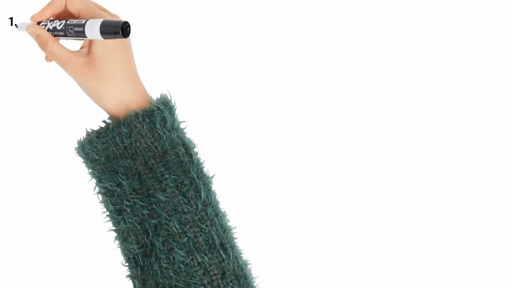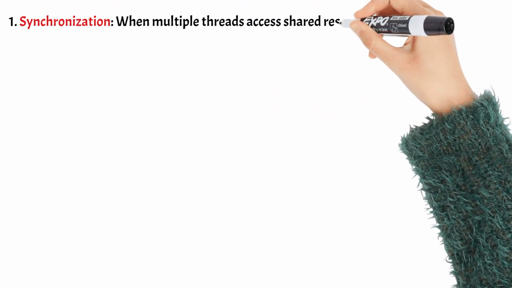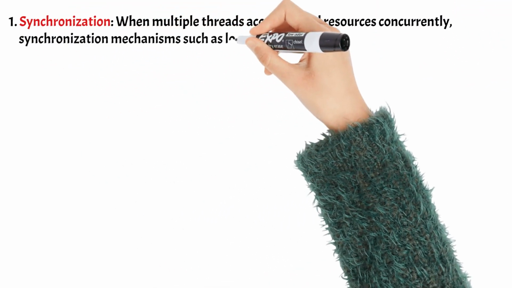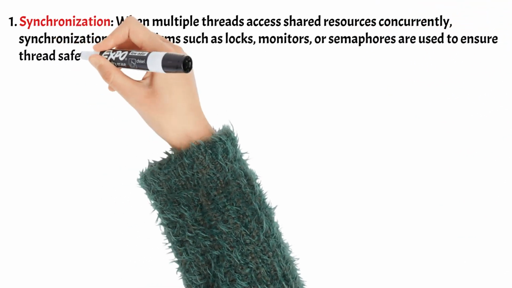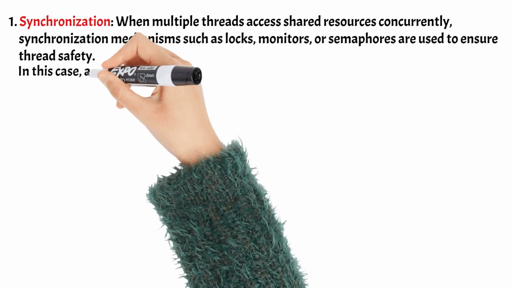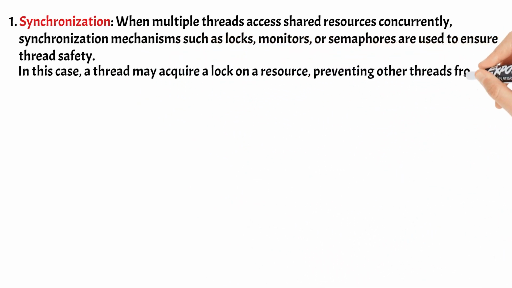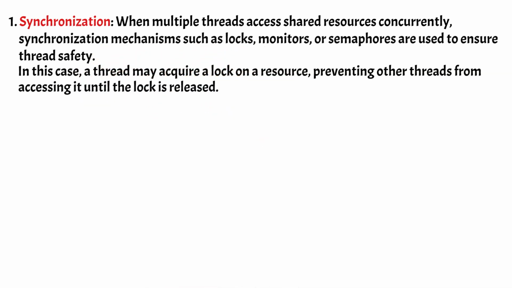1. Synchronization. When multiple threads access shared resources concurrently, synchronization mechanisms such as locks, monitors, or semaphores are used to ensure thread safety. In this case, a thread may acquire a lock on a resource, preventing other threads from accessing it until the lock is released.